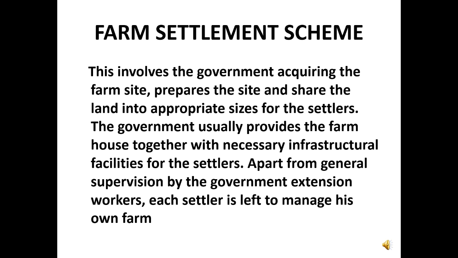So, the government acquires land, clears the land, shares the land and allocates it to settlers. To encourage the settlers to settle there and farm, the government provides houses, infrastructural facilities, and also supervises them using their extension workers. Apart from the supervision done by extension workers, each settler is left to manage his own farm.